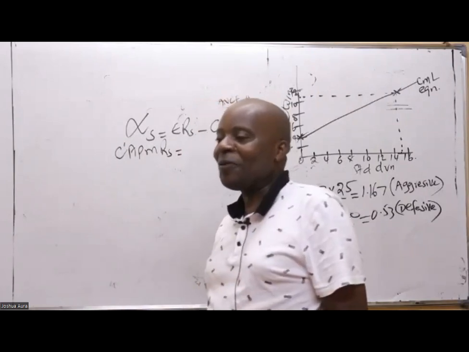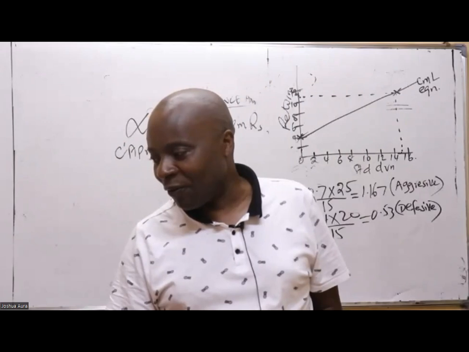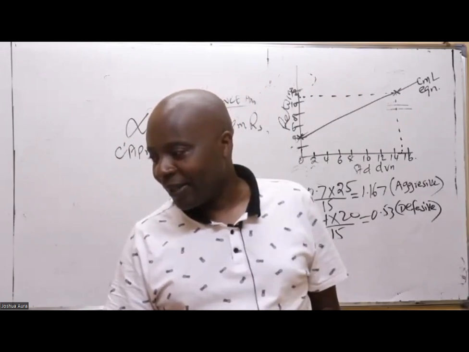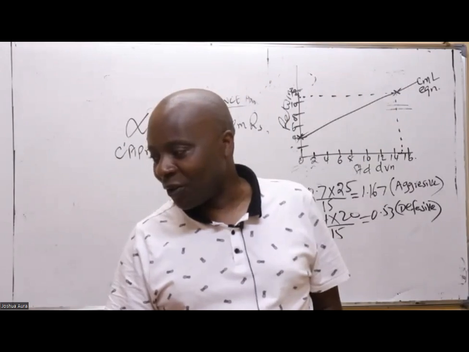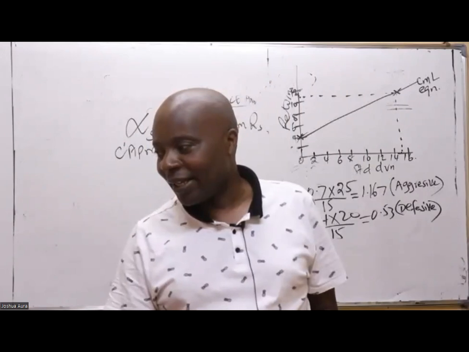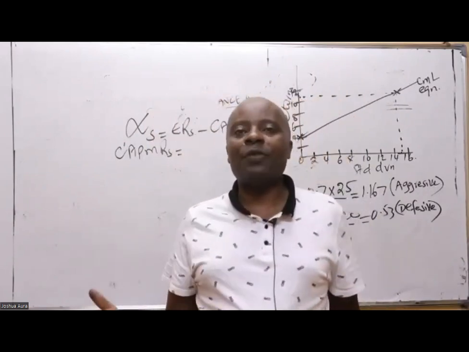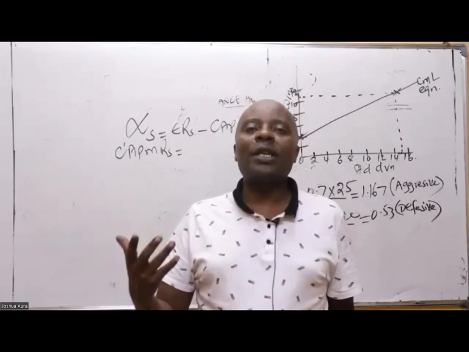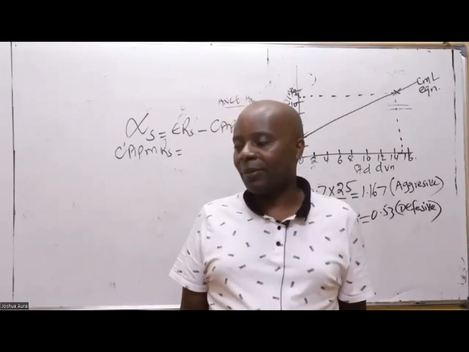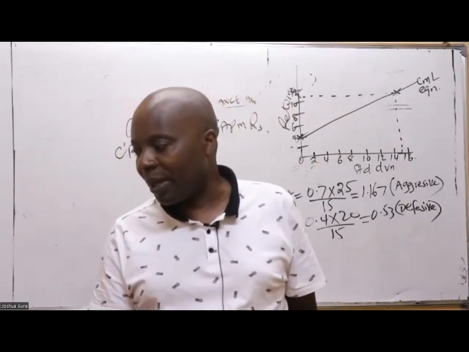Is there anybody who can remind us the formula of CAPM? I hope, Sasiet, you have seen your responses from your colleagues there. Anything that's less than 1, if you see 0 point something less than 1, that's defensive. More than 1, it becomes what? Yeah, aggressive. With beta more than 1, it becomes aggressive. So who does not remember the formula of CAPM?